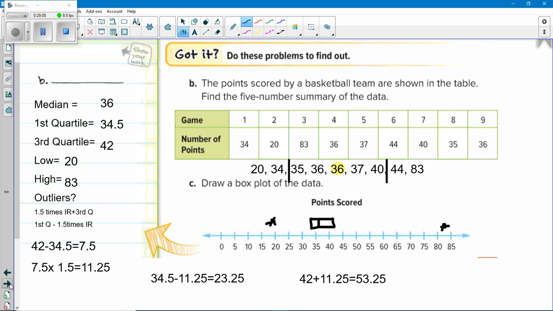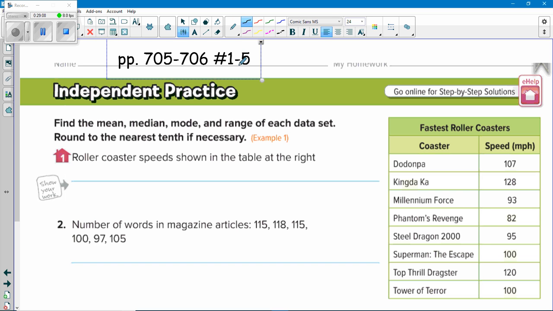And I know this took a little longer than normal, so all I'm going to have you do is 5 problems on pages 705, 706.